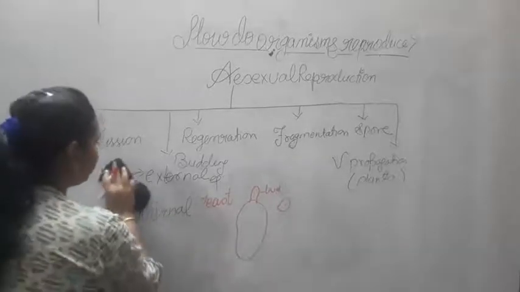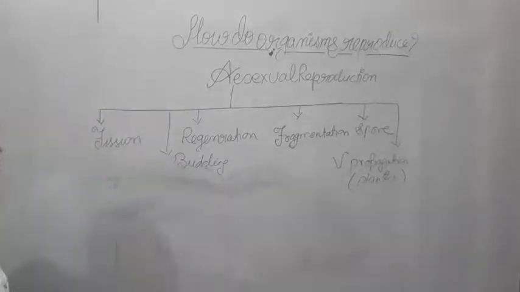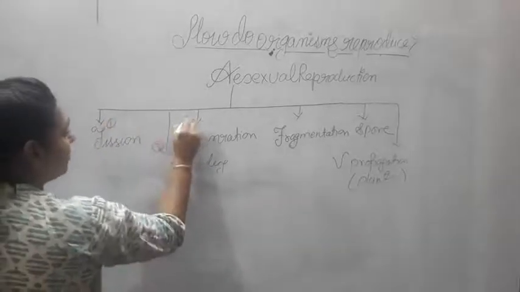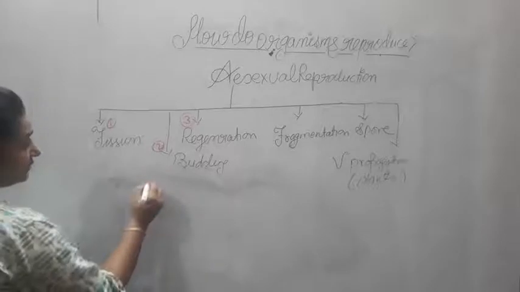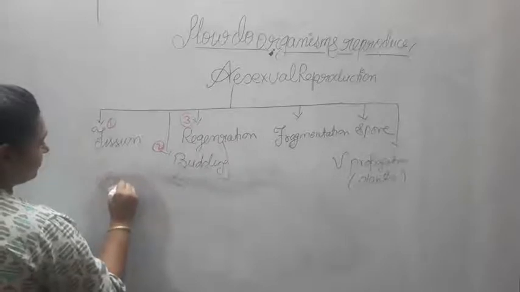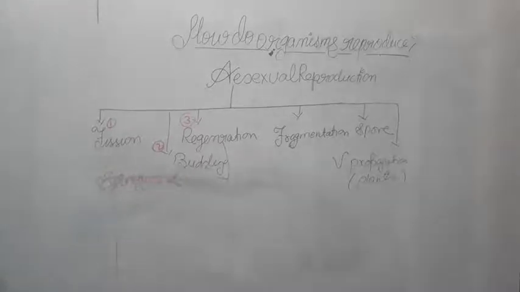Now let us see further. Fragmentation, now we have to see, we did fission, we did budding. Now let us see the third one, regeneration. So for regeneration, one of its examples is the Spirogyra. So let us see Spirogyra. Spirogyra is a kind of algae. Alright, now let us see what happens in the Spirogyra.